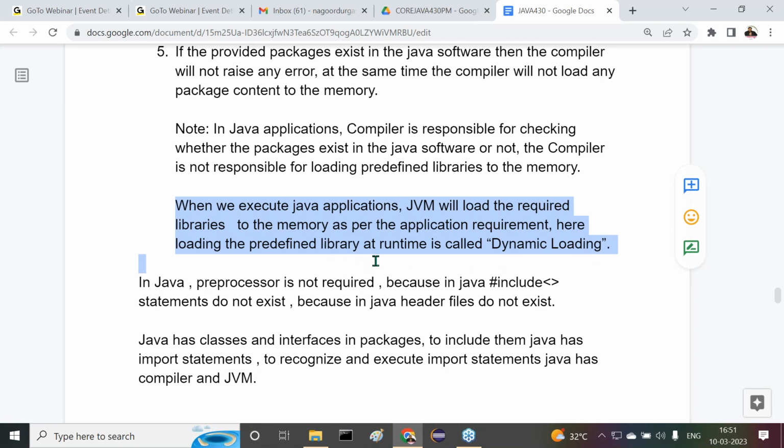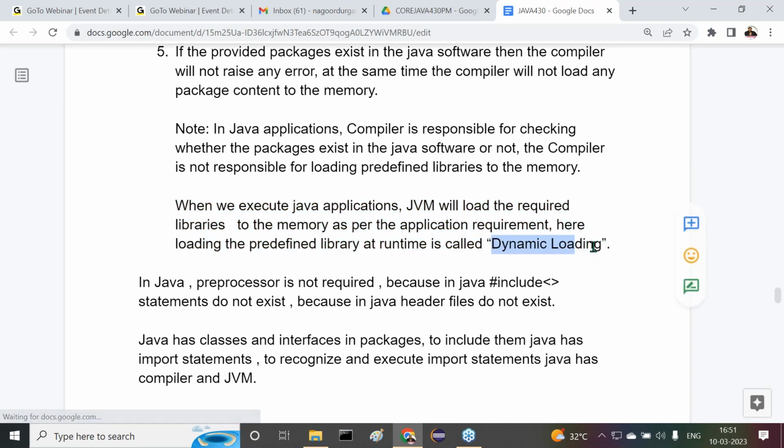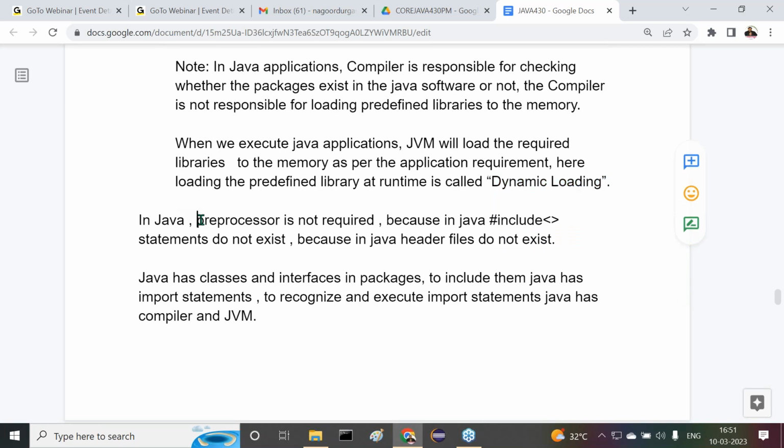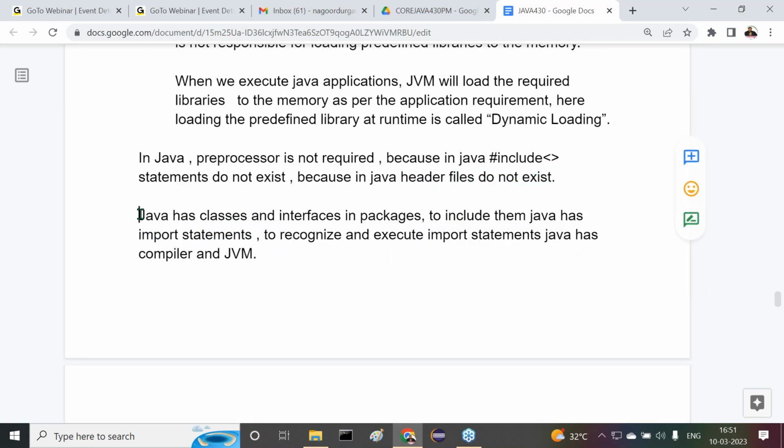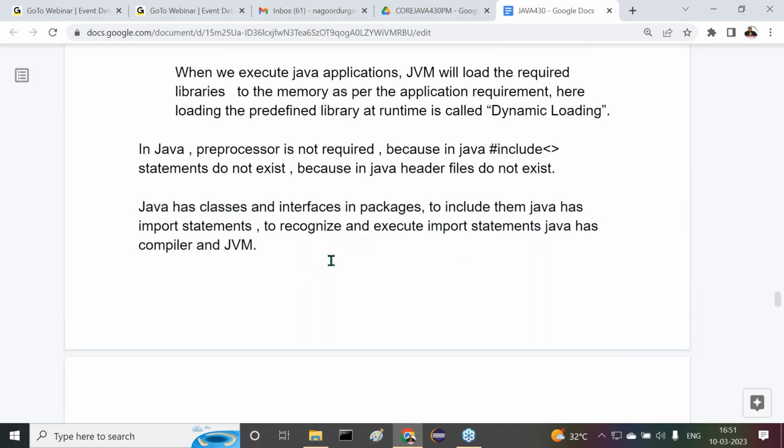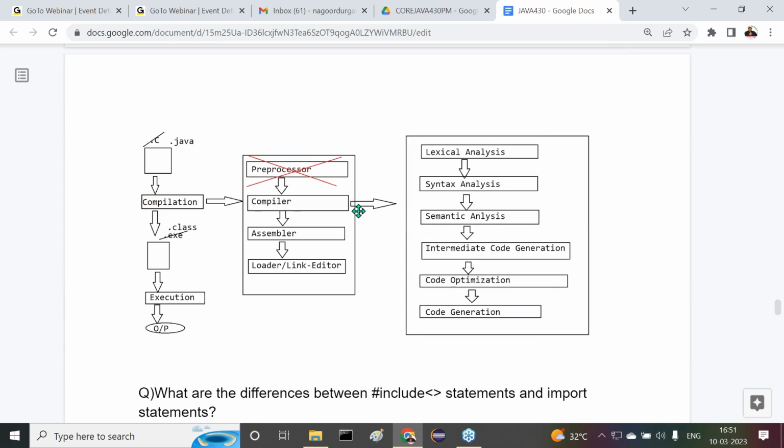Loading the predefined library at runtime is called what? Dynamic loading. In Java, the preprocessor is not required. Why? Because in Java, hash include statements do not exist, and header files do not exist. Java has classes, interfaces and packages. To include them, Java has import statements. To recognize and execute import statements, Java has provided the compiler and JVM. So for that reason, the preprocessor is not at all required in Java. And the Java related diagram we have also given.